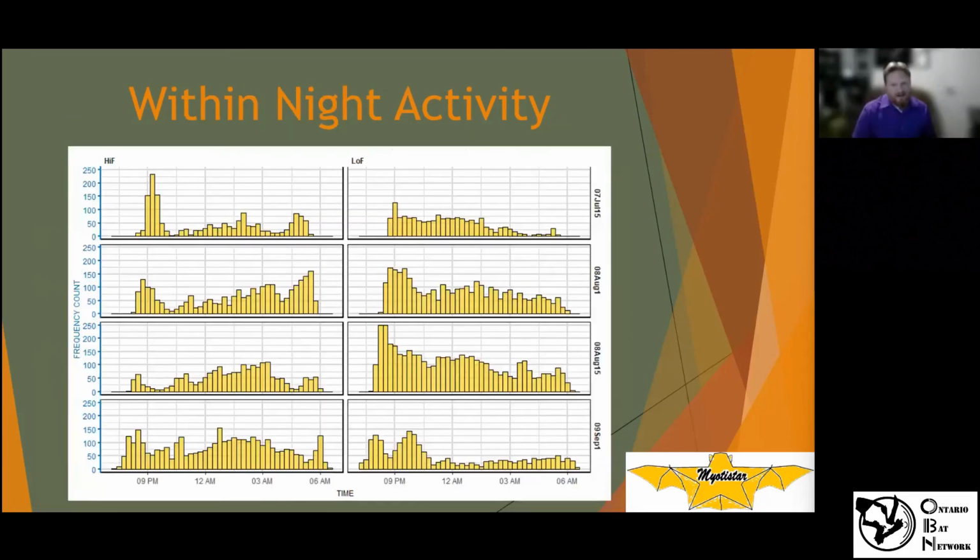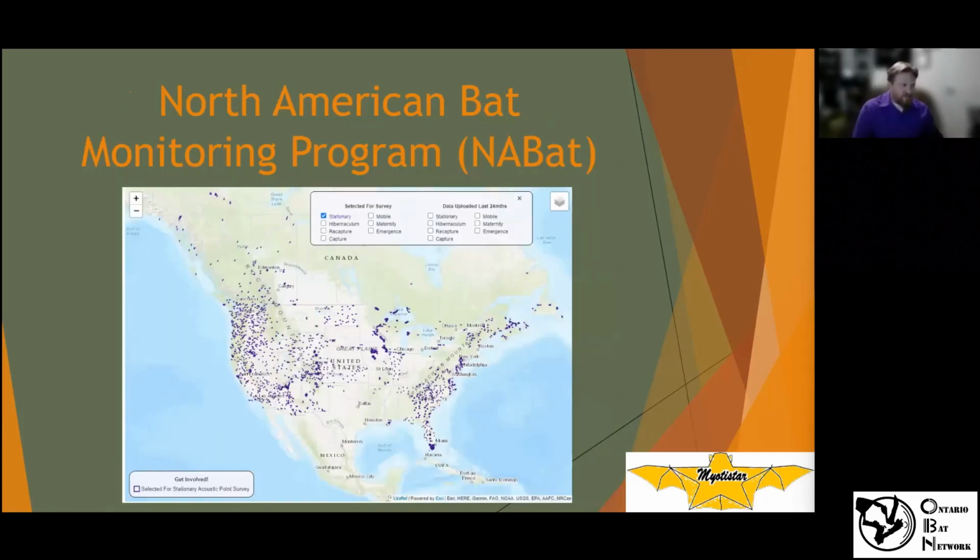We can look at within night activity, the very first one. So these are high frequency bats and low frequency bats by month. And this is the activity within the night. You can see major activity at dusk and at dawn on that first one for high frequency bats in July. That's kind of indicating that you're probably near a roost or roosting area. And you can look for those patterns. Whereas later in the year, it's not as dominant in dusk and dawn. They're probably coming later, where they might be doing some swarming activity. So try to understand within night activity as well as across nights.